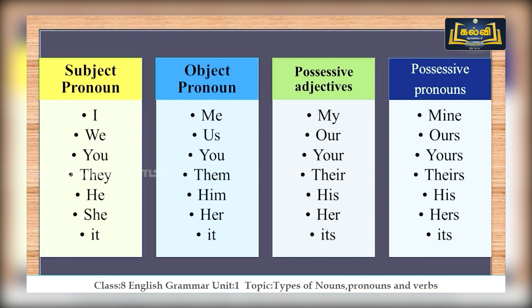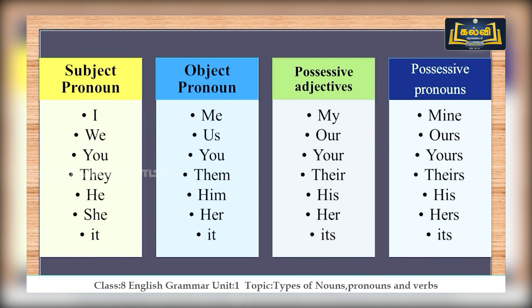So let's check some of the subject pronoun examples and the object pronoun examples. And I'm also going to give you a list of possessive adjectives and possessive pronouns. Shall we look into that? Subject pronouns: I, we, you, they, he, she and it.